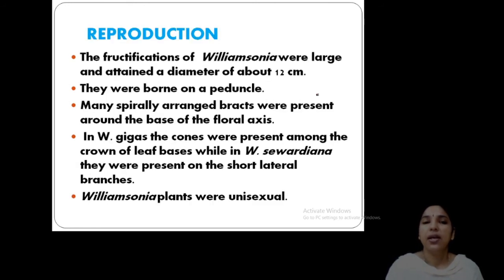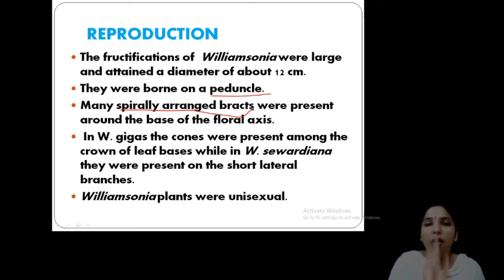Okay. Now, reproduction. The fructifications of Williamsonia are up to 12 centimeters in diameter. That is the reproductive part, borne on a peduncle. What do you mean by peduncle? Peduncle is the stalk of the reproductive part. Clear? And a very important point is that spirally arranged bracts were present.